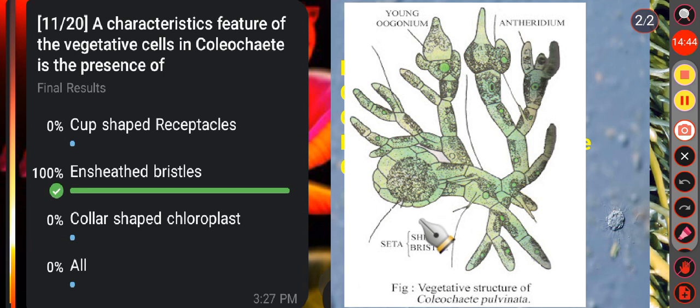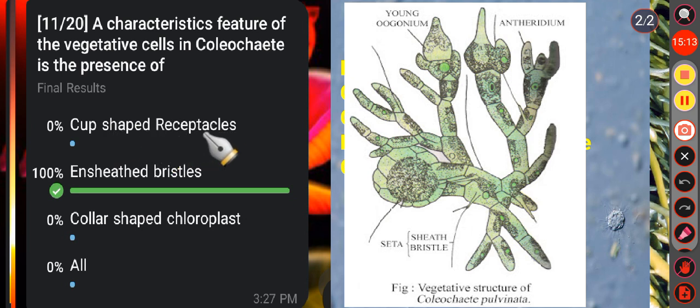These cells are called seta cells. In the older thalli, the bristles may be broken off. Scientist Wesley studied the development of the bristle. According to him, the development of the bristle starts with the formation of a pore in the outer wall of the cell. Okay. Then see the other option, that is cup-shaped receptacles.